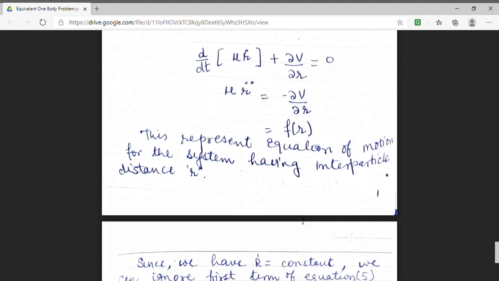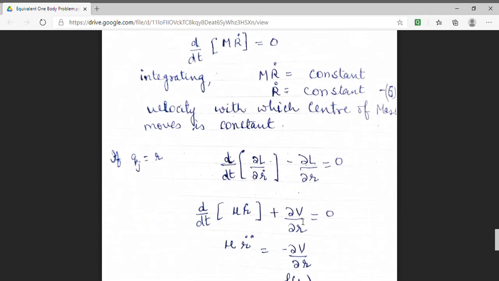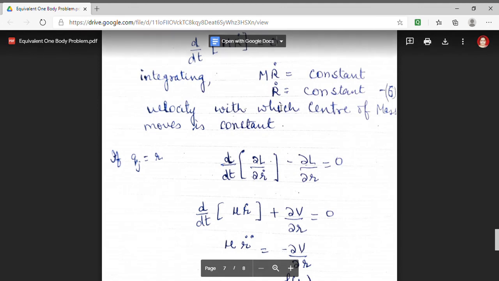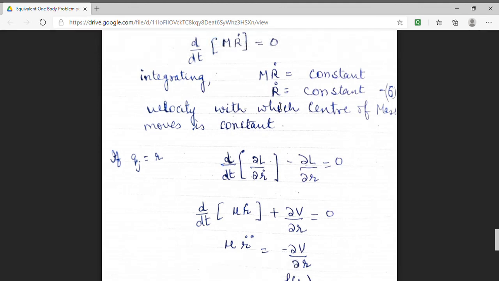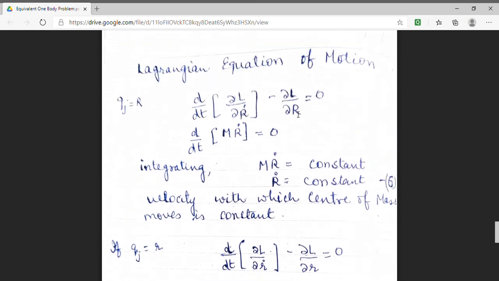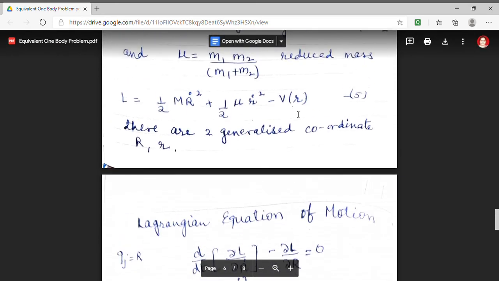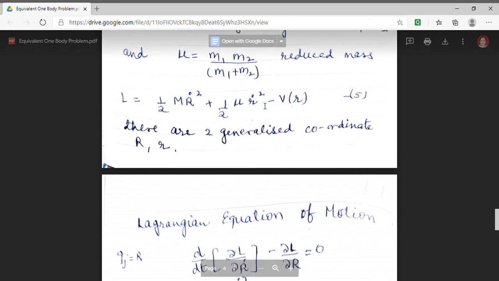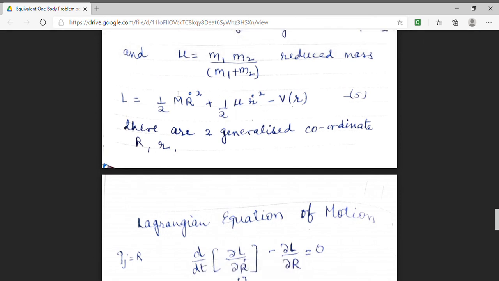Now since we have derived that the center of mass, which is located at a distance of capital R from origin, moves with constant velocity, in our Lagrangian expression we know that mass of the system remains constant. That means capital M is always constant, and we have shown that R dot is constant.